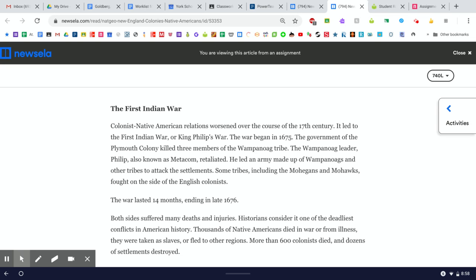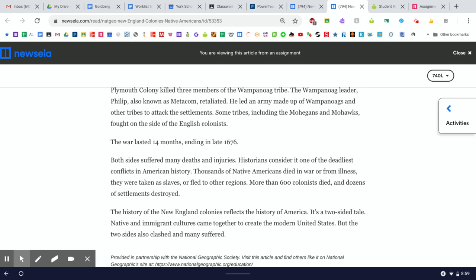Thousands of Native Americans died in war or from illness. They were taken as slaves or fled to other regions. More than 600 colonists died, and dozens of settlements were destroyed. And it doesn't say here, but Metacom, otherwise known as King Philip, that was the nickname that the colonists gave him. He was the son of Massasoit, the same Massasoit who helped the Pilgrims. His son led the natives against those same European colonists in this bloody war. How things can change, huh?